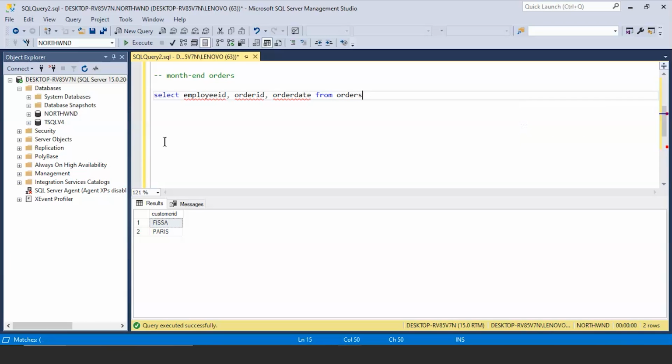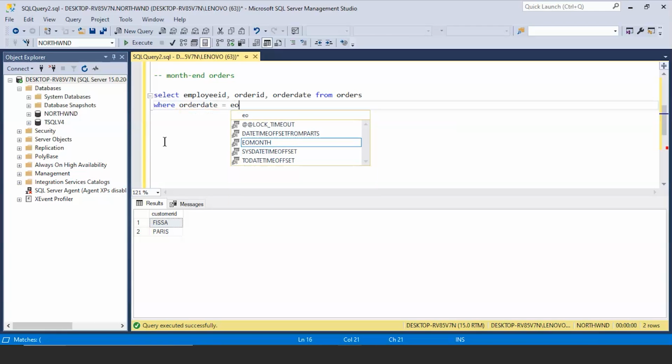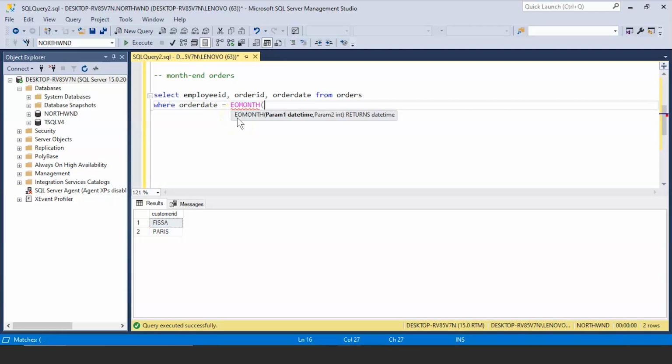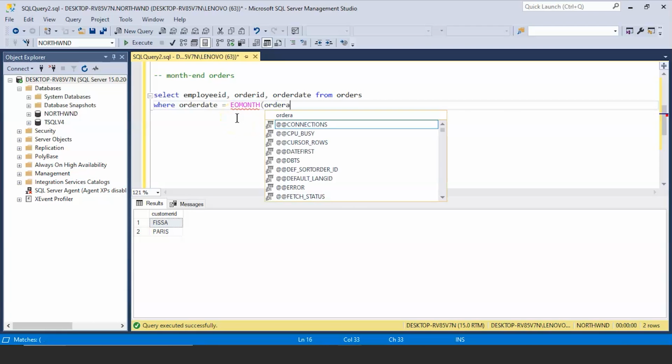I'll then give my where clause. I'll write where my order date equal to, and I'll use my inbuilt function, that is end of month. I have hit tab to autocomplete, and inside this function I'll pass in my order date column.